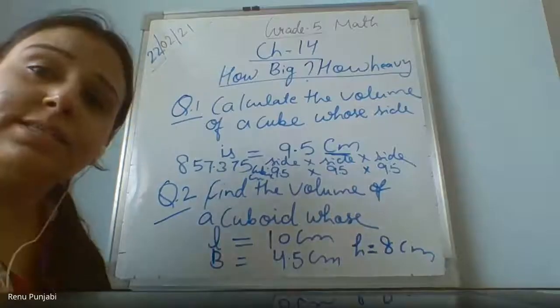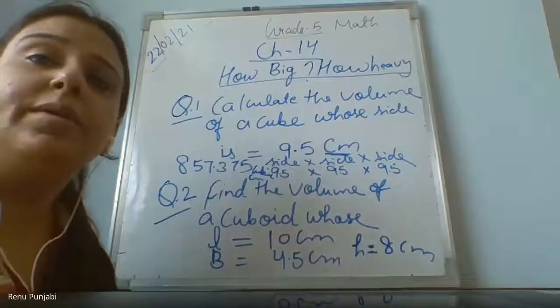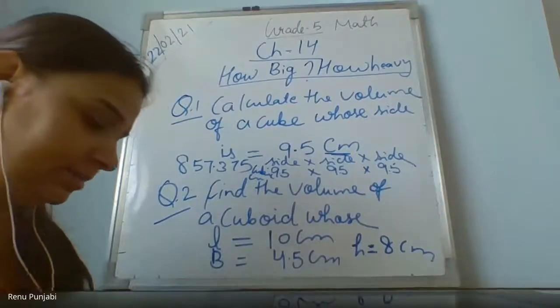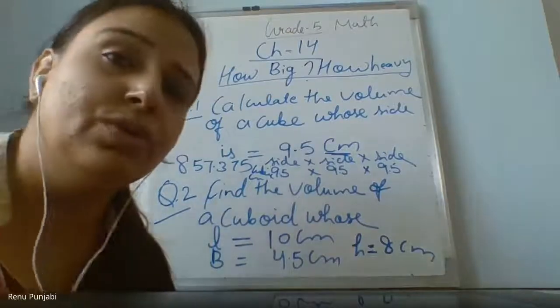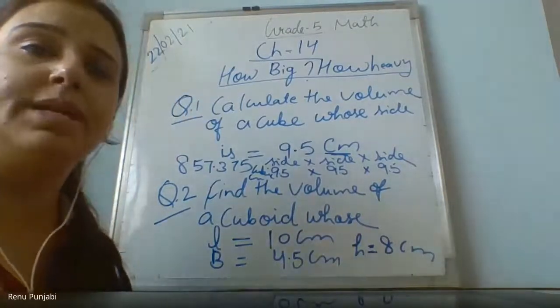Ma'am, what is 360 cubic? Wait a minute, Aryan. Yes, Daksh, what are you telling me? Ma'am, you can send this video on Classroom. No. Please pay attention here. Ma'am, we have to write this in the notebook, no?